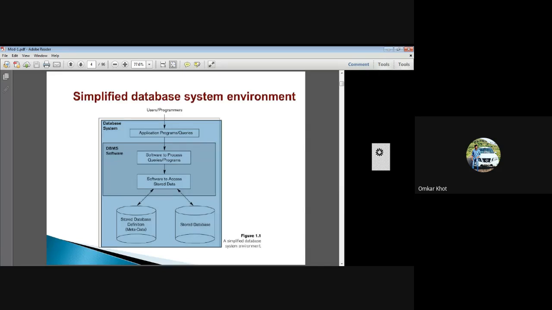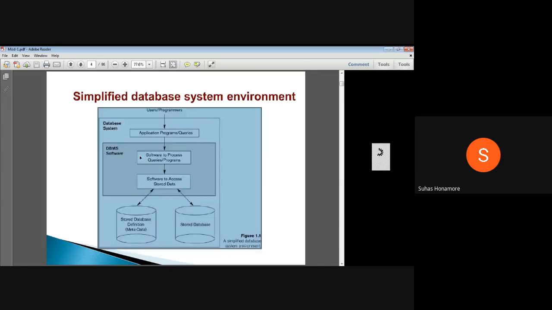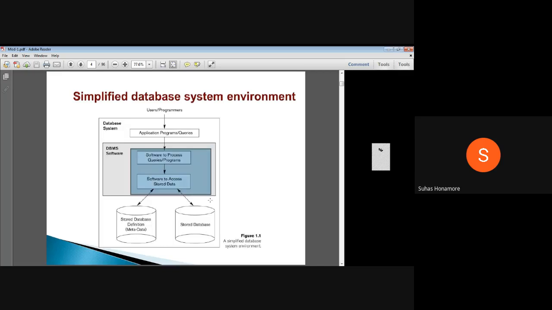Okay, just for a second I will revise it. That is, you have a database, okay, so only the database is there, related to some information you are keeping. On top of that, you are running some software. So these are the software which will act on this database. This software plus this database together we will call our DBMS. This entire thing together we call our DBMS.